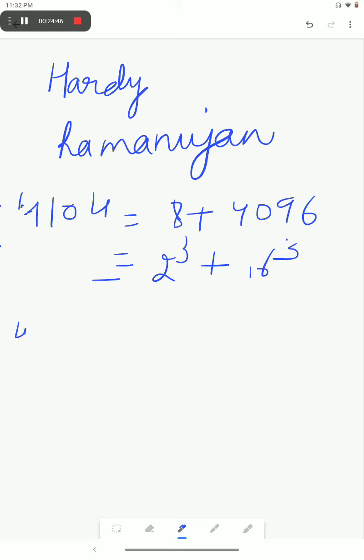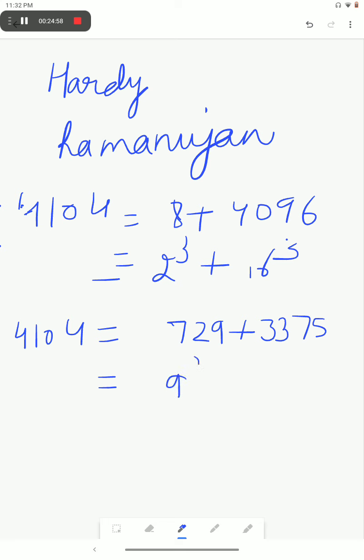Similarly, 4104 can be represented as 729 plus 3375, which is equal to 9 cube and 15 cube. Okay.